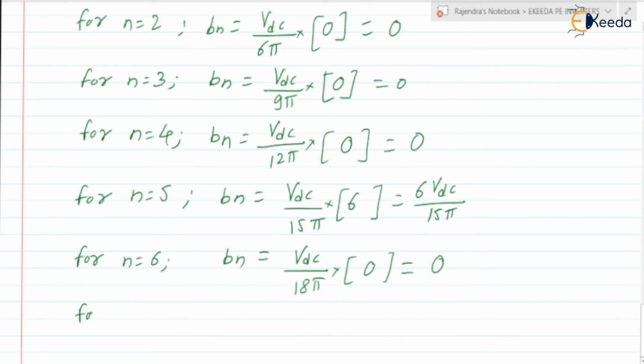Next, for n is equal to 7, Bn is equal to VDC upon 21 pi into the bracket.